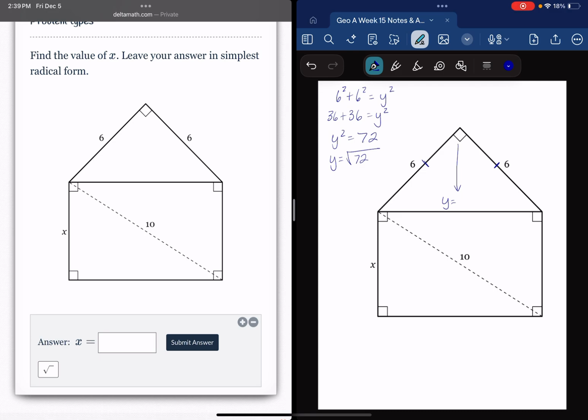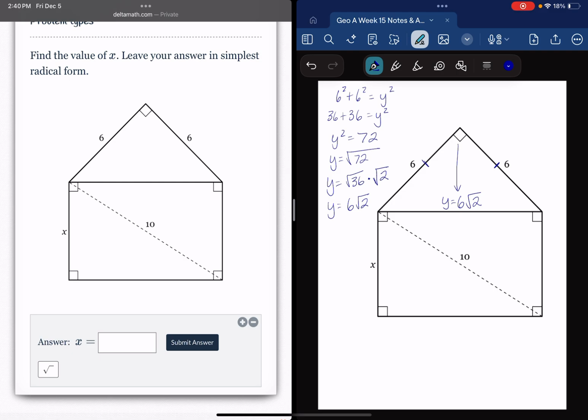Now, 72 is not a perfect square. So we need to find a perfect square factor in 72, which is, because it's 36 plus 36, it's going to be the square root of 36 times the square root of 2. And the square root of 36 is 6. So we end up with y equals 6 times the square root of 2.